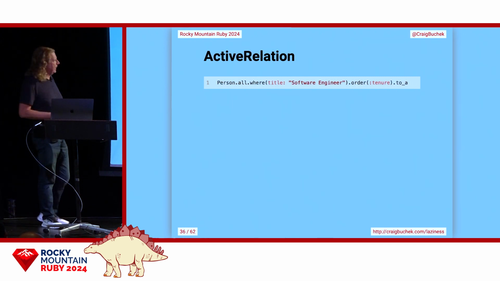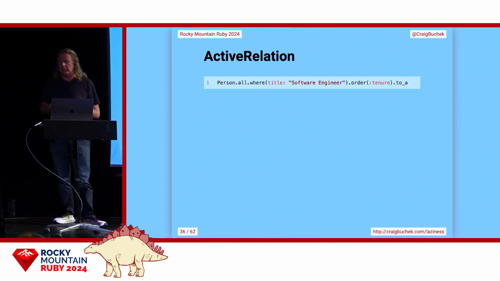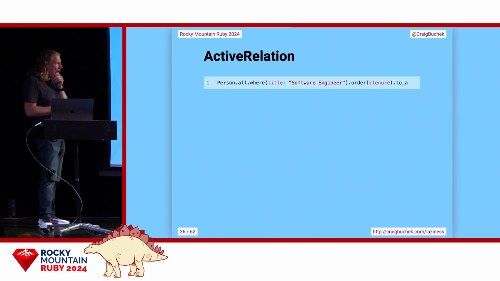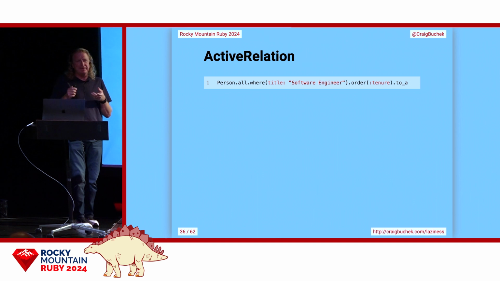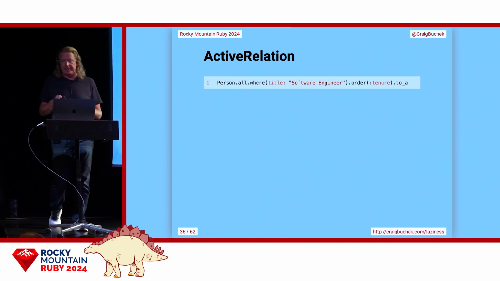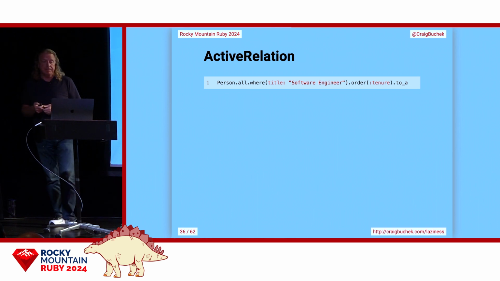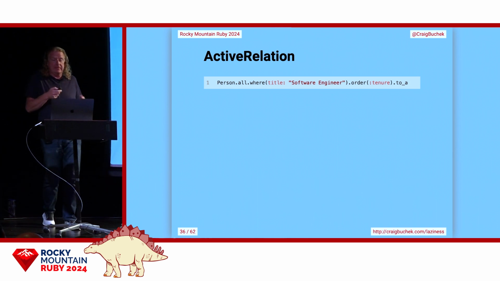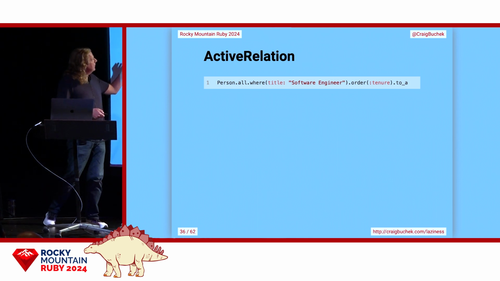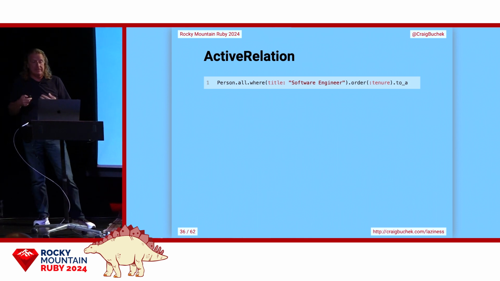So I was looking for examples, and all the examples I could find online were using range, and I'm like, oh man, I need to find an example. I wonder if active record can be lazy. And I'm like, oh, active record is already lazy in its own way. It uses something underneath called active relation, AREL, because it doesn't actually execute the query until you ask for the results. So here, until you call the to_a, it doesn't actually do anything.